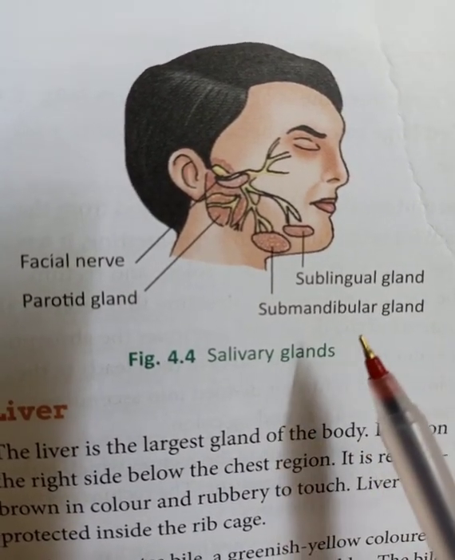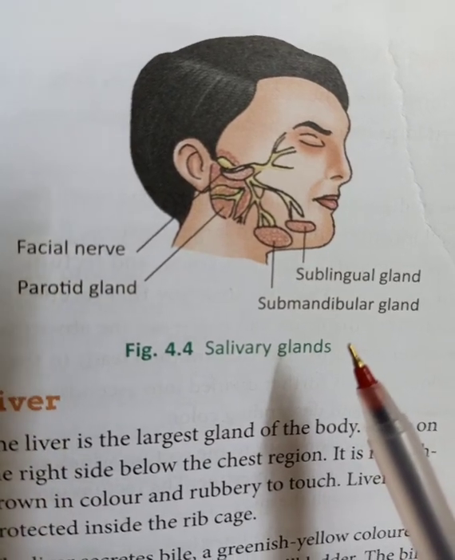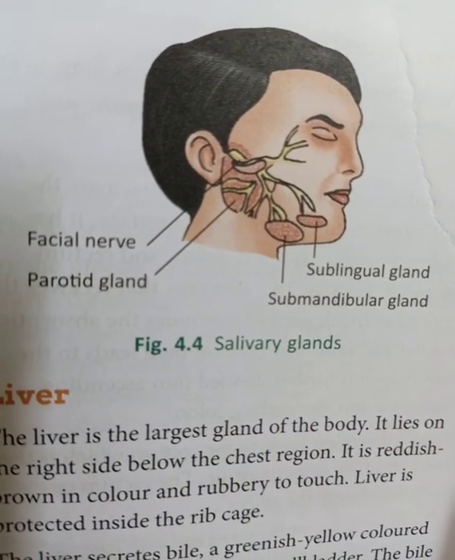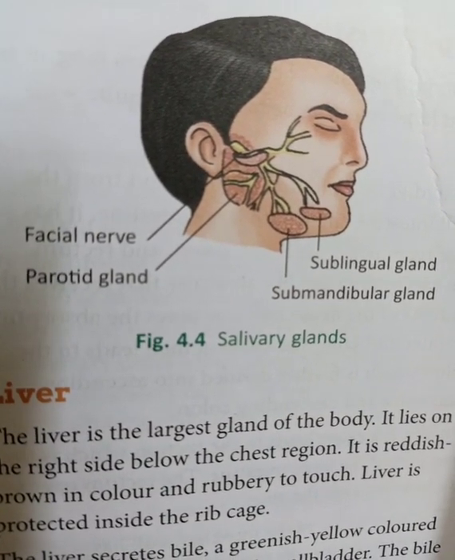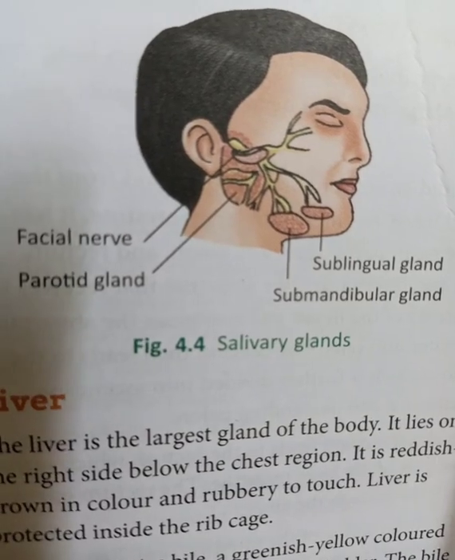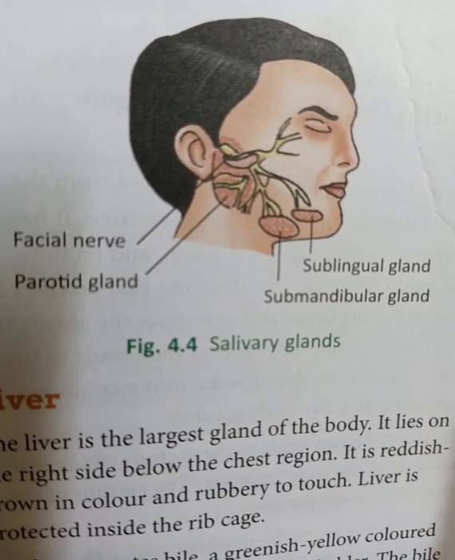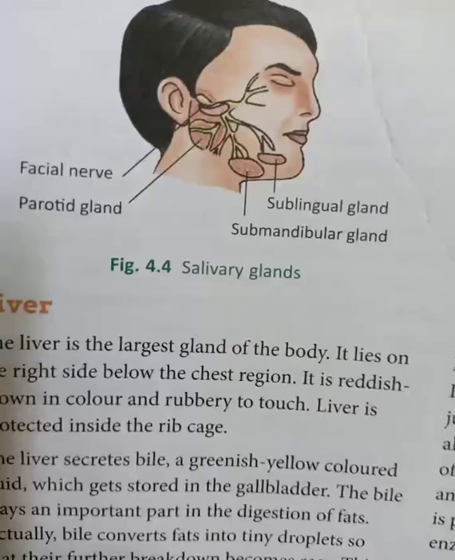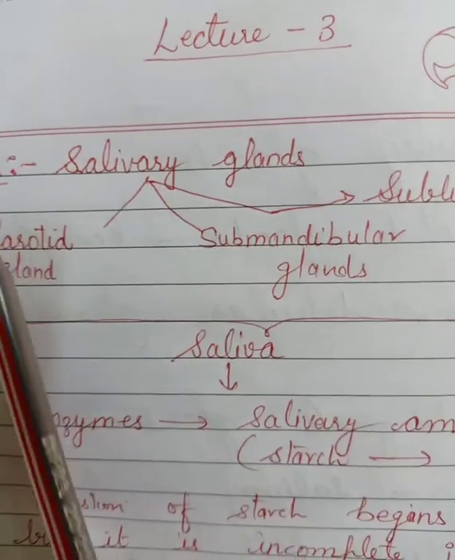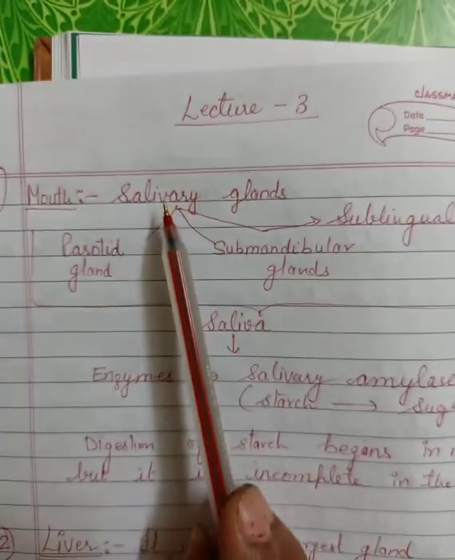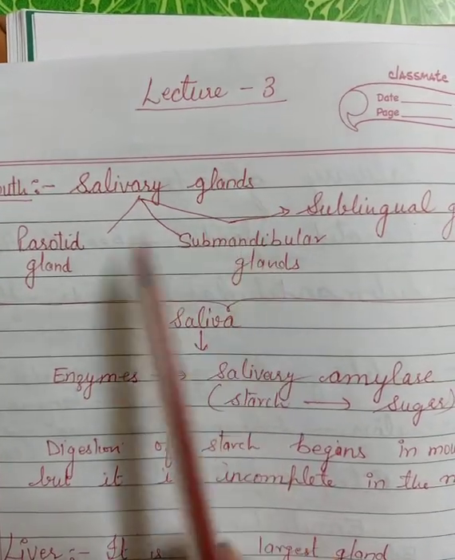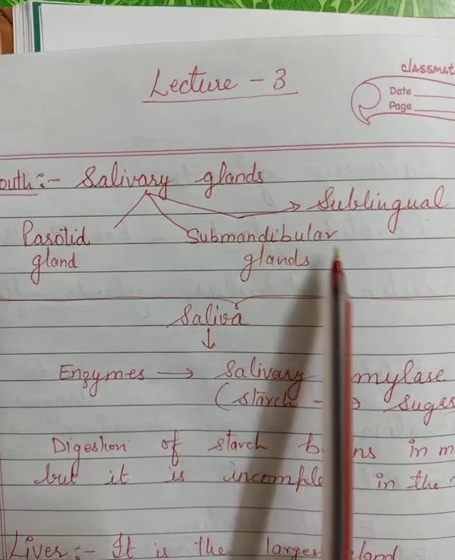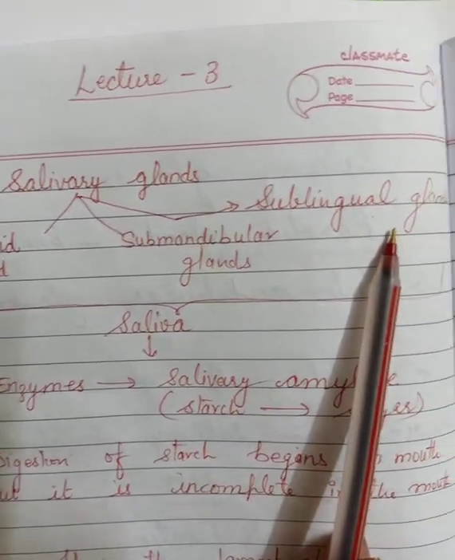As I have told you, inside the mouth the digestion of starch, carbohydrate, starts, but the digestion is not completed in the mouth. The mouth contains one enzyme, the name of that enzyme is salivary amylase. You can see here, the mouth contains glands. Those glands are salivary glands. Salivary glands are of three types: parotid, submandibular, and sublingual glands.